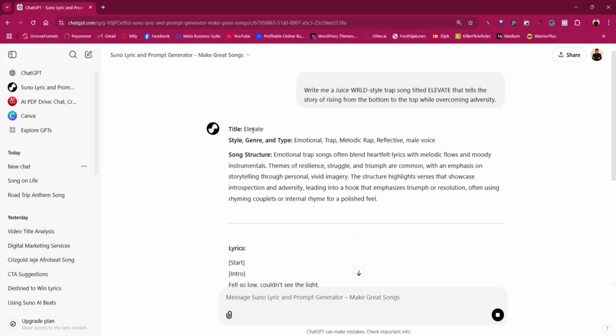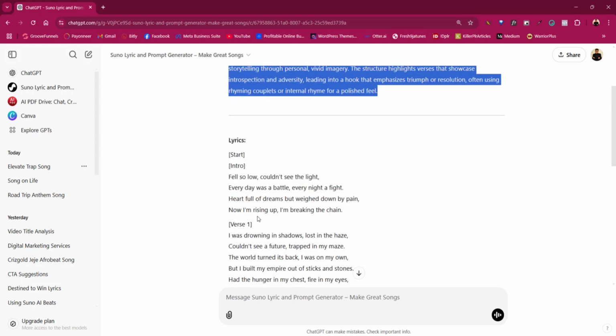Now it's going to give you the title of the song, the style of the song. This is very, very important. You are going to use it on Suno AI. So as you can see, this is the style and this is also the structure of the song. So this is the lyrics right here.